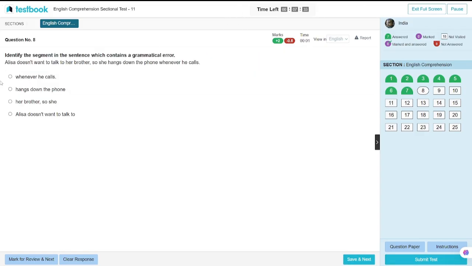The next question, Alyssa doesn't want to talk to her brother, so she hangs up the phone whenever he calls. वो फोन को रख देती है. Alyssa doesn't want. ठीक है. Wants to talk to her brother, so she hangs up.